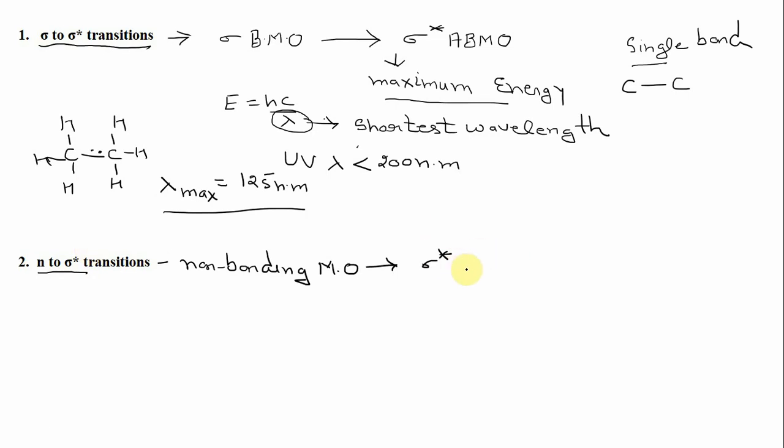So these transitions require less energy.